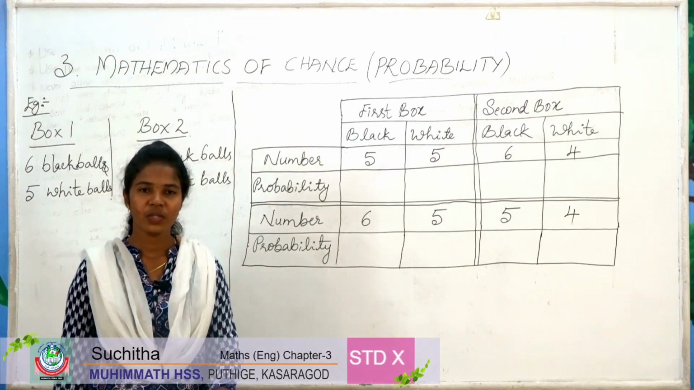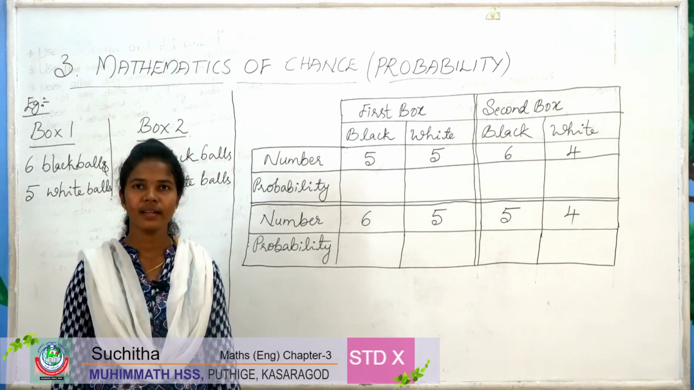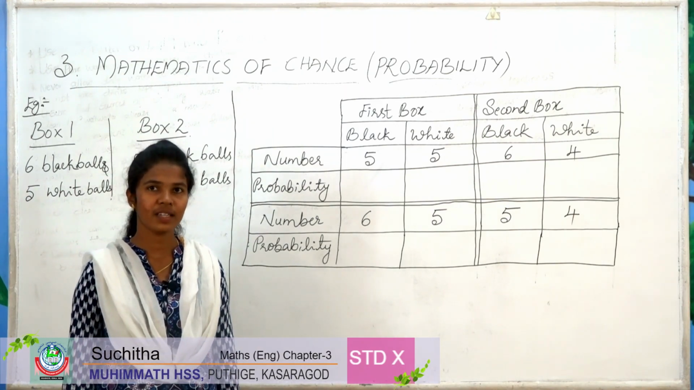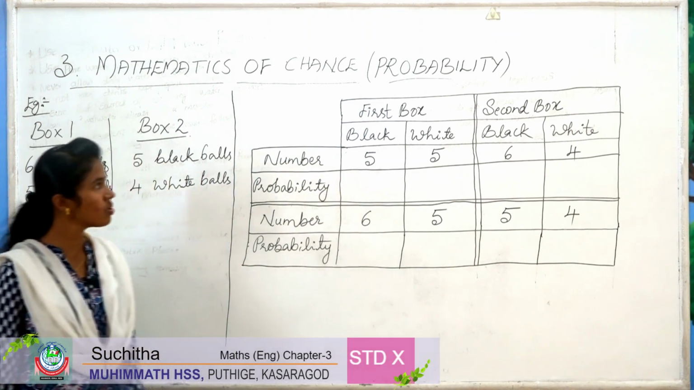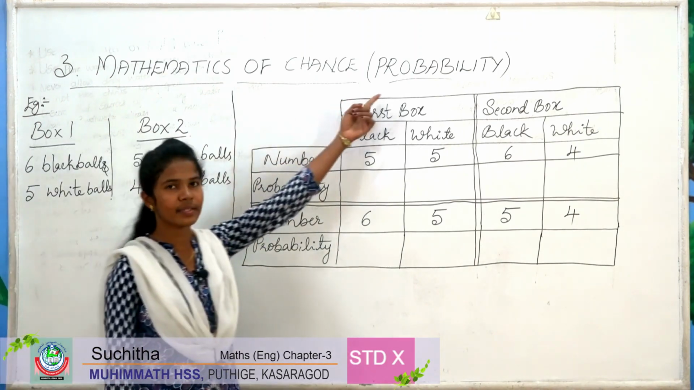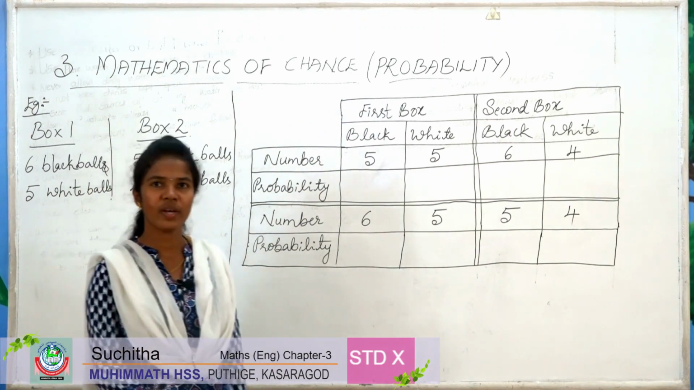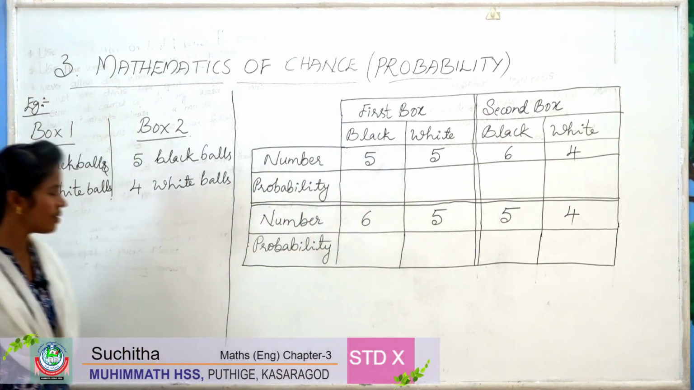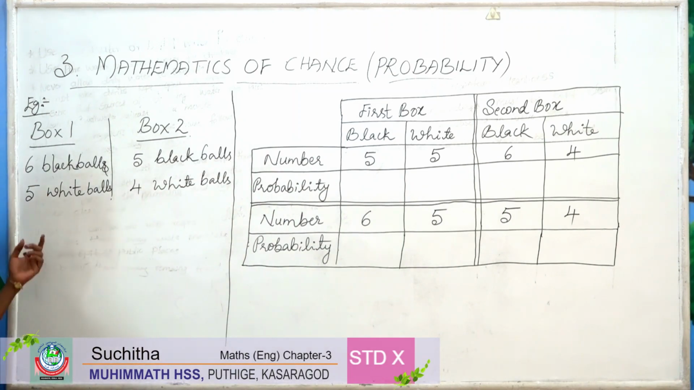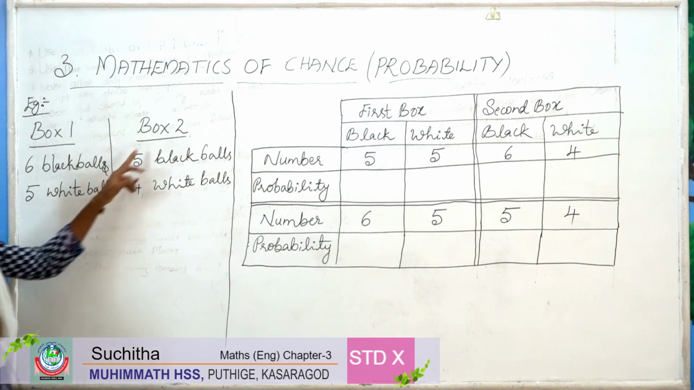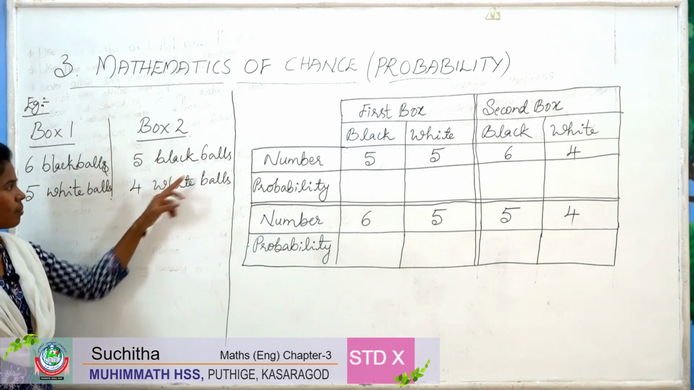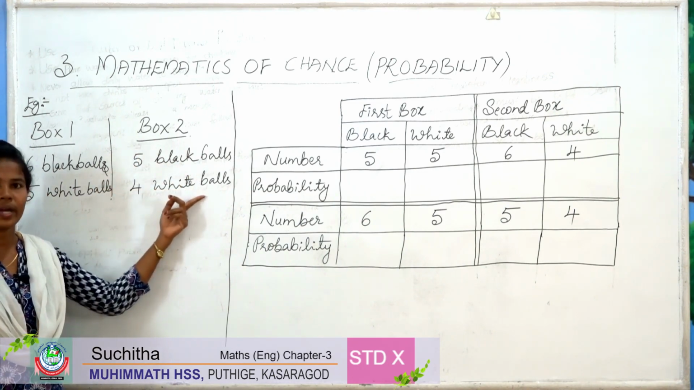Today we are going to learn the third chapter, Mathematics of Chance, and this chapter is also known by the name probability. Probability means chance. So let's start through an example. It is a simple chapter. Let's see one example. In box 1 there are 6 black balls and 5 white balls. Then in box 2 there are 5 black balls and 4 white balls.